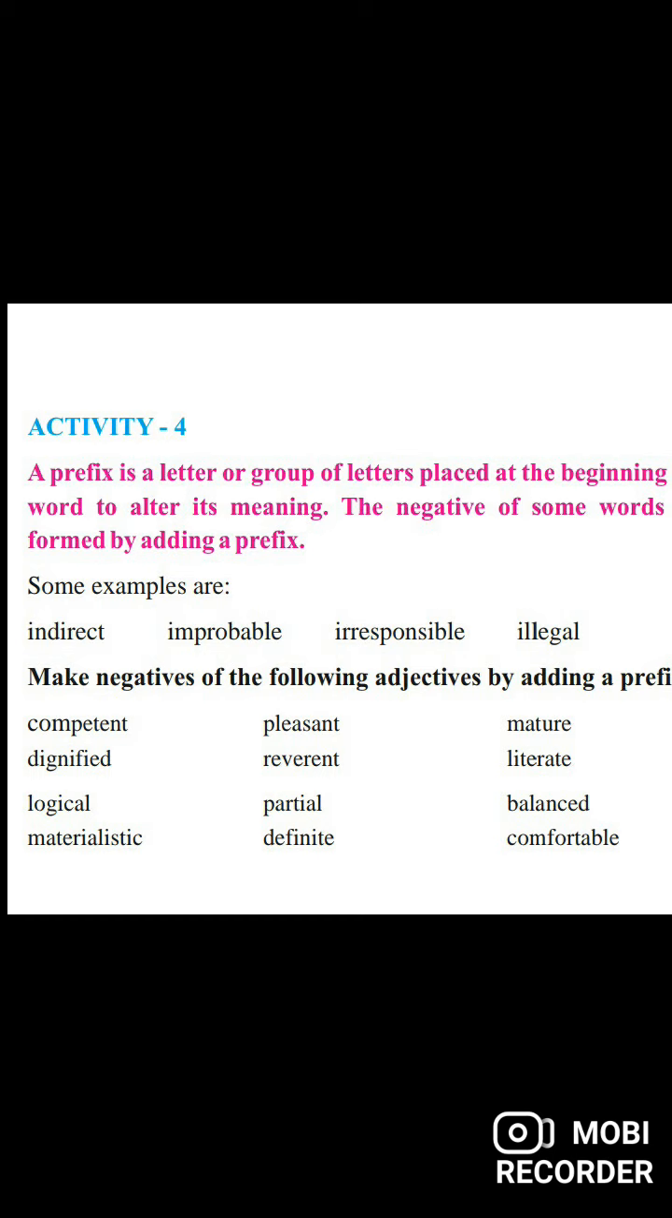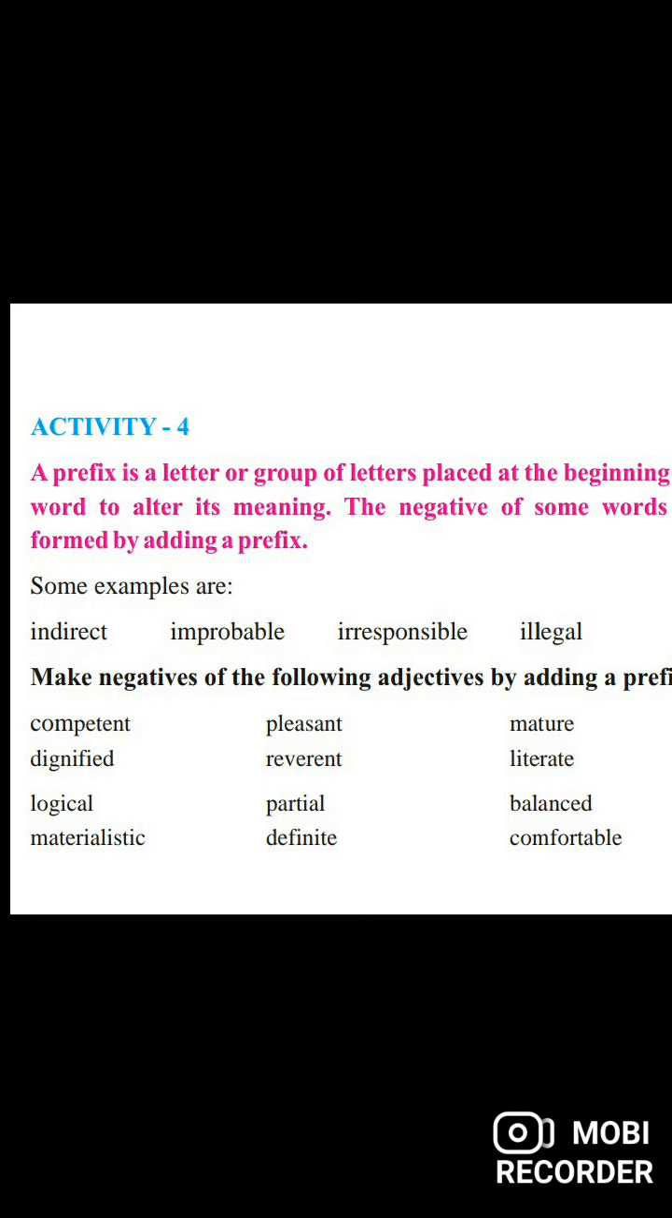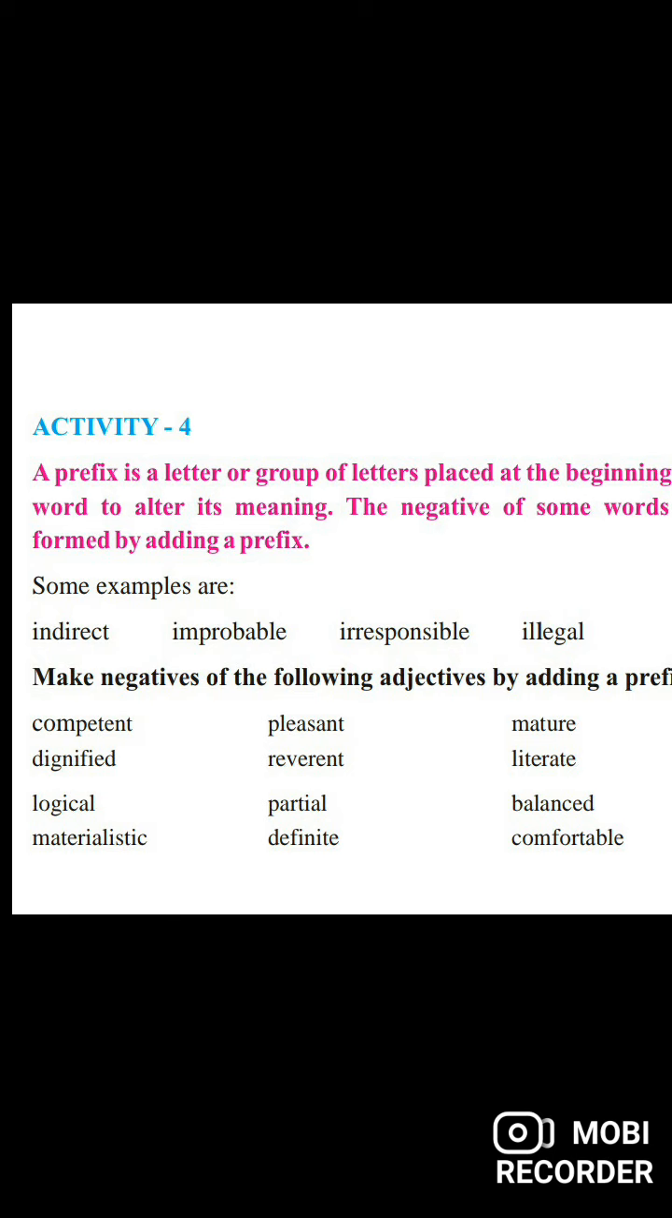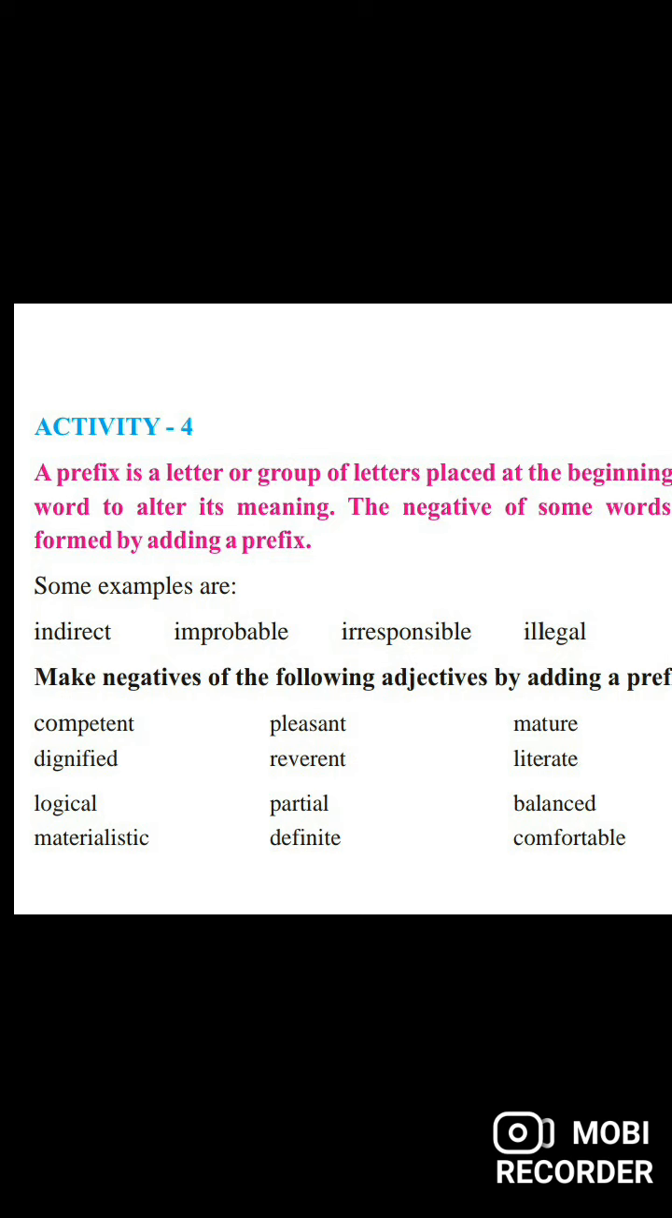When we want to make a negative word, an opposite word, with the help of a letter or group of letters which is added in the beginning to make it an opposite word, that is known as prefix. As you can see, there are certain examples like direct. It is direct, but when I add in before direct, it becomes indirect. So in is the prefix, plus direct is equal to indirect.